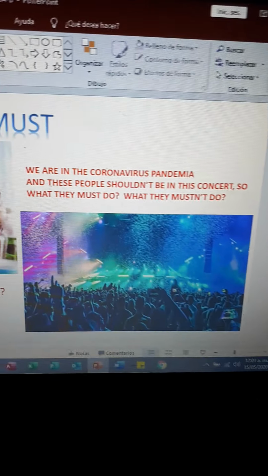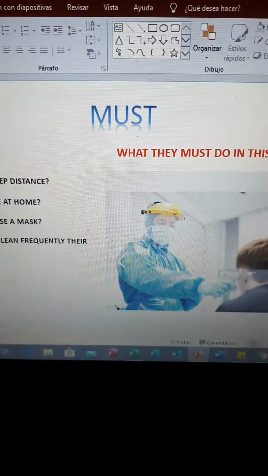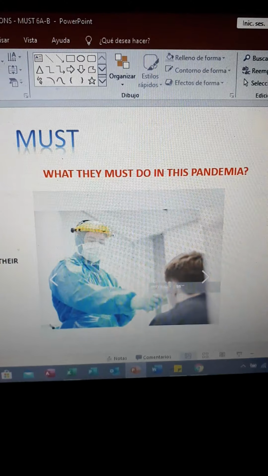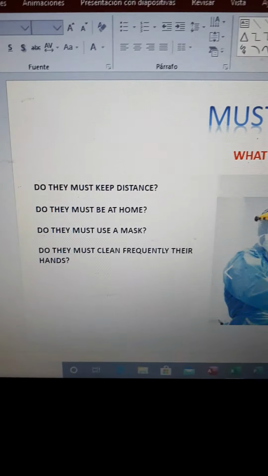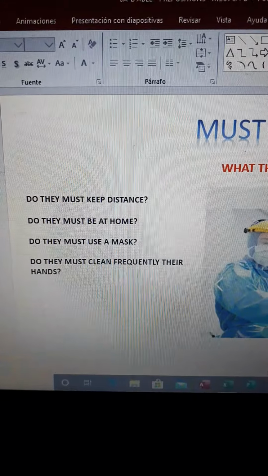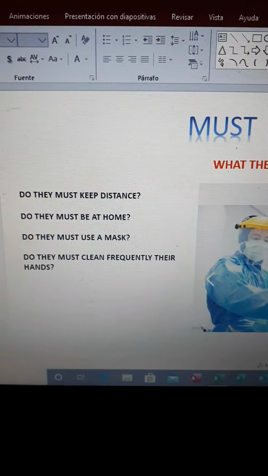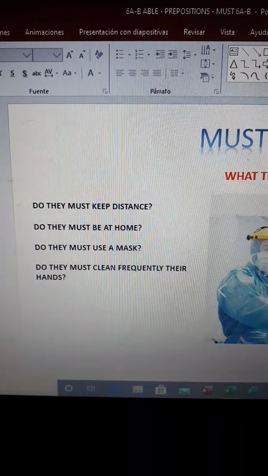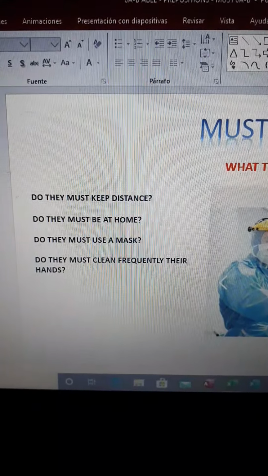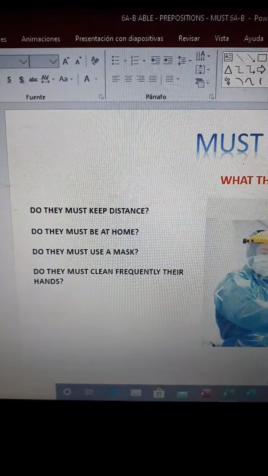And in this other example it says what they must do in this pandemic. For example, we have here, do they keep distance? Must they be at home? Must they use a mask? Must they clean their hands frequently?